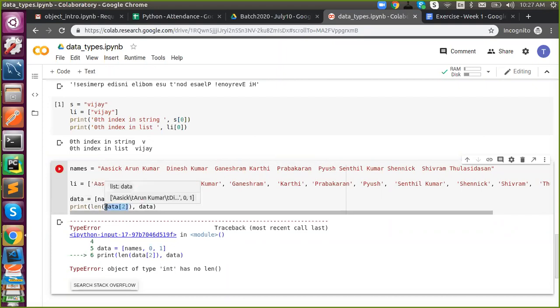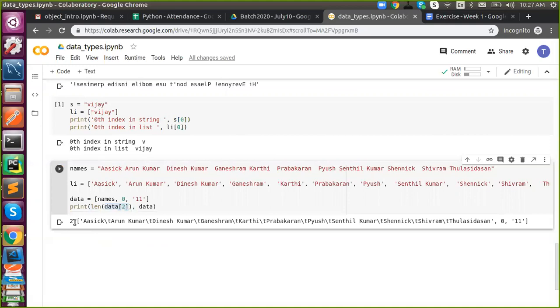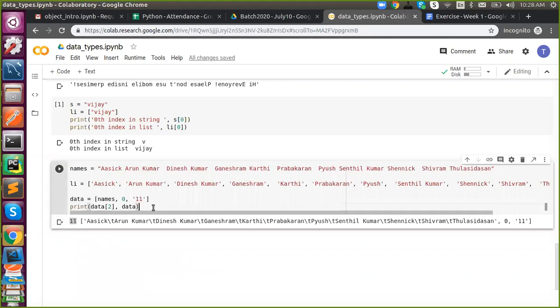So first, data of 2 gives you 1 1. But I'm passing that answer into len. You're trying to find the length of it, right? Yes, it will be 2. If I remove this line, we will get 1 1 as a string. Understand? Got it, Piyush? Okay.